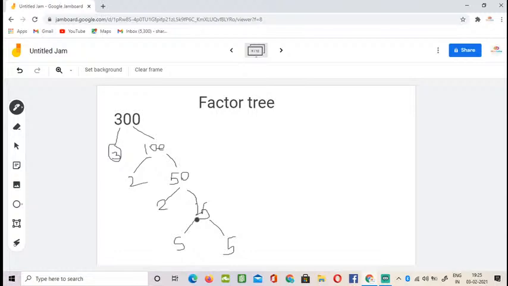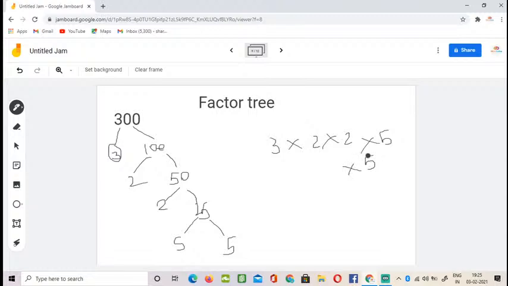Not only in this way, you may have many other ways, like 2 times 150, and 150 you can just divide like that. Like 150 you can do like 3 times 50. So like that you can do and increase your factor tree. To do it so simple, you can use this method of 150 25. So you can use this method to simply factor the 300. So that's all. The factors are 3 into 2 into 2 into 5 into 5.